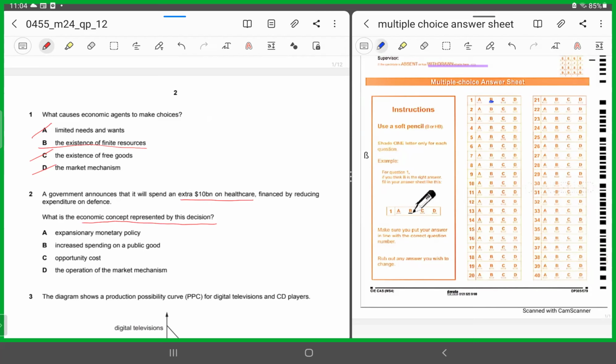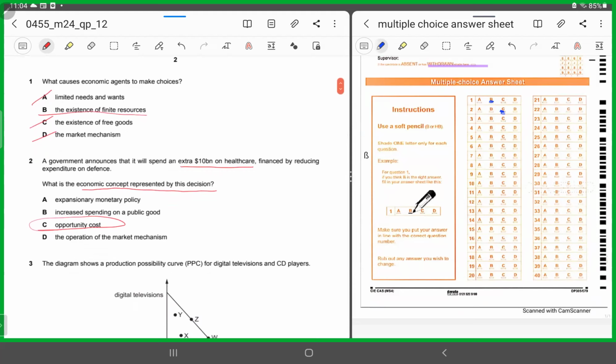Like we know, every government has limited resources, so it has to make a decision. When it's deciding to spend more on the provision of healthcare, it's deciding to spend less on defense. So there's an opportunity cost involved. In order to spend more on healthcare, it has to spend less on defense. That is the opportunity cost. So for MCQ number 2, C is the correct response. I hope this is clear.